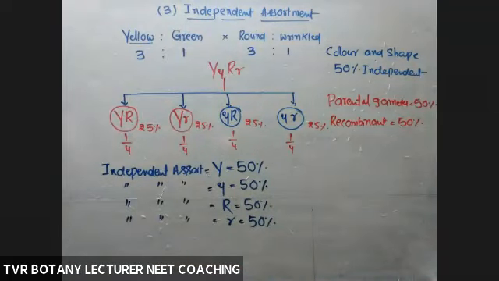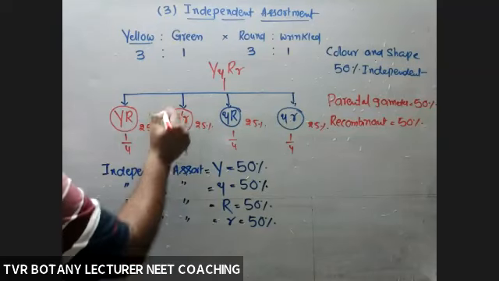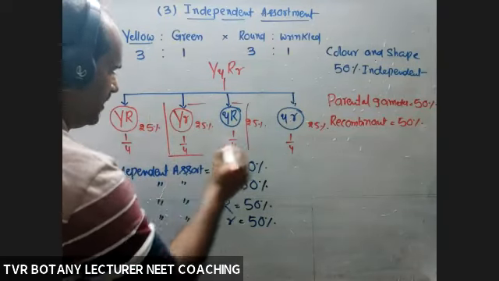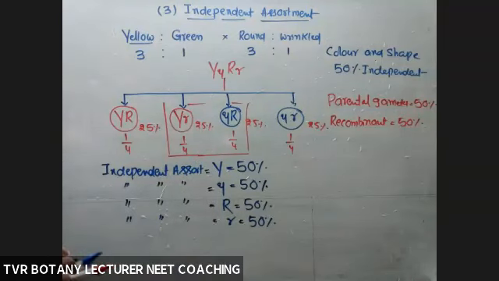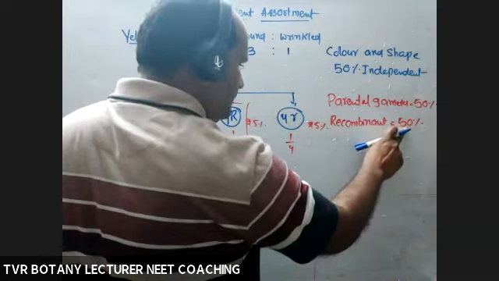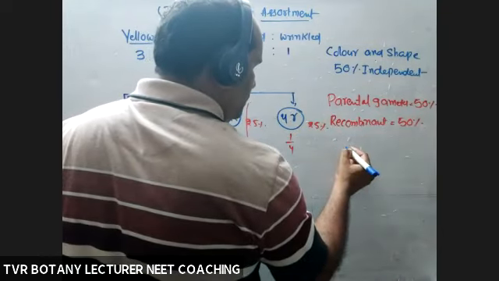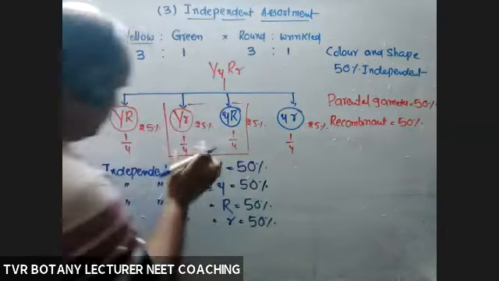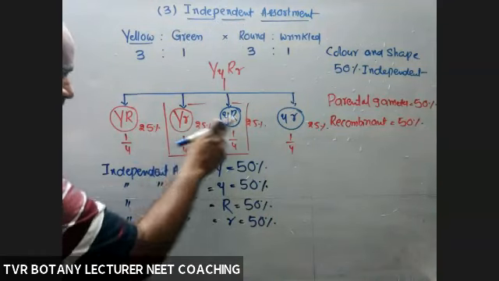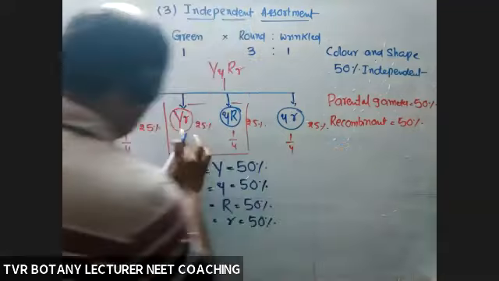Okay, so here recombination is 50%. What about the total number of recombinant gametes? If the recombination percentage is 50, what about the gametes with the so-called heterozygous condition, recombinant gametes? So what are they?